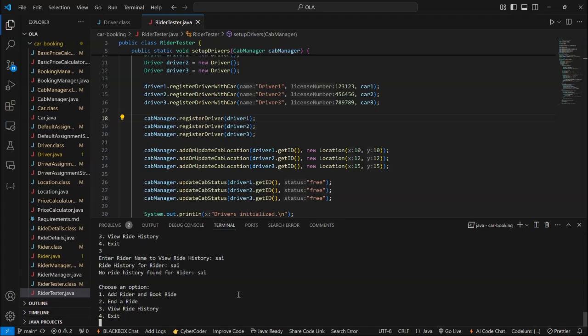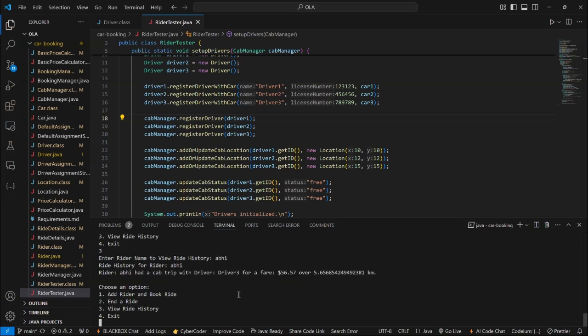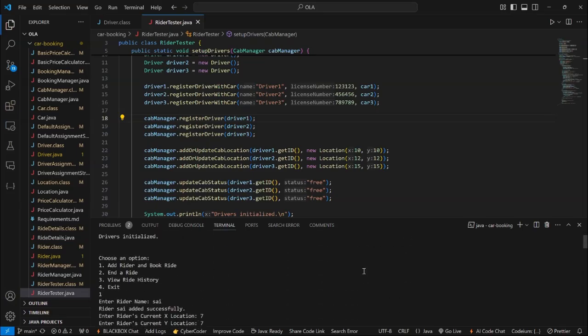But as per our knowledge, Abhi has ended his ride, right? Now check about Abhi. You can see that Abhi took a ride with a fare price of 56 rupees for the distance of 5.6 kilometers.